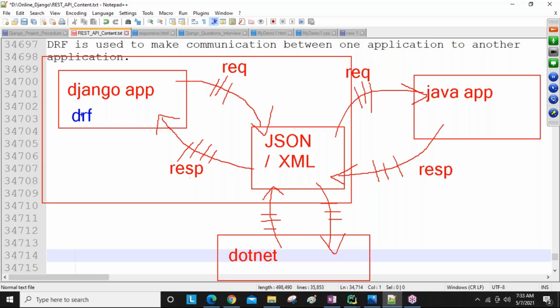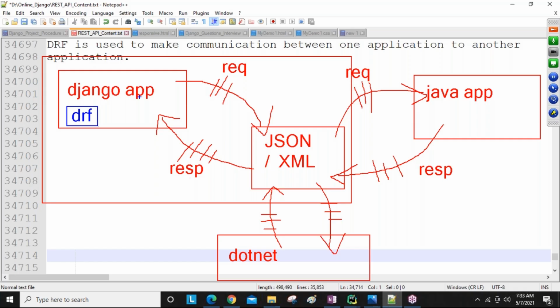By using Django REST framework concepts, if we create any URL, that URL sends the request in the form of JSON only, and gets the response in the form of JSON only.